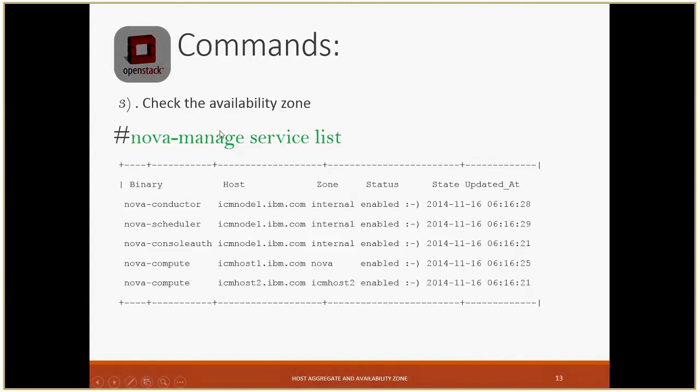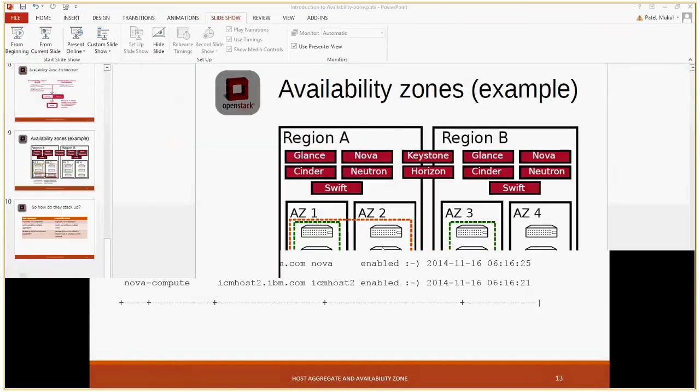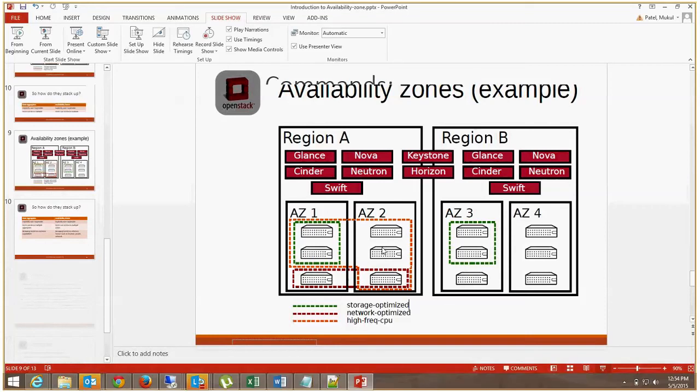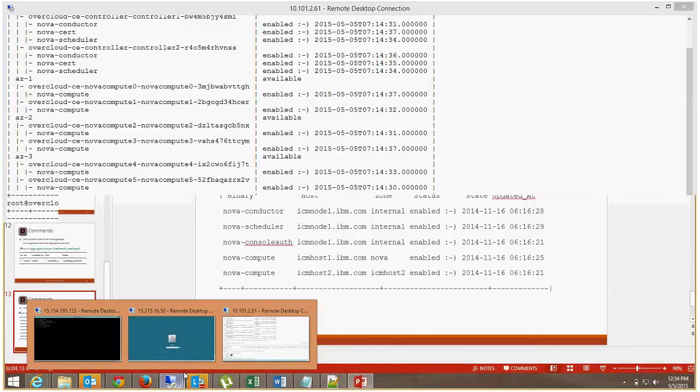Now if you look at the output, one compute node is part of zone nova and the other compute node is part of ICM host2. Whenever we launch any virtual machine, if we don't specify any availability zone, it will go by default to nova. But if you want to launch a virtual machine specific to your availability zone, we have to specify that in the command line, and then it will be taken from there. As you can see, the same output I will show here.